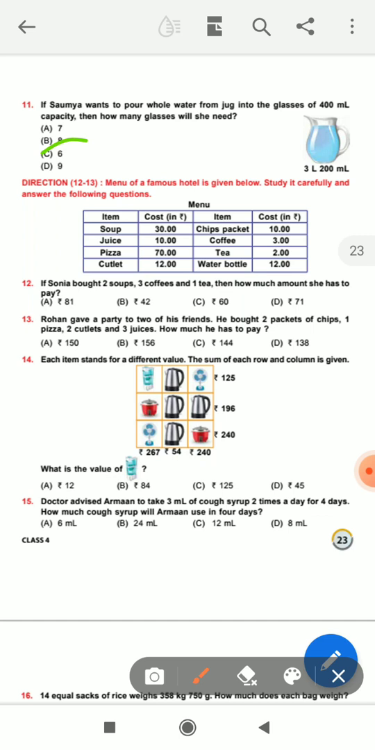Okay. Next I discuss question number 12. First see the picture. Some question is there. Some famous hotel is given below. Okay, some hotel items and cost. First you see the question: if Sonia bought at the shop 2 coffee and 1 tea, then how much amount was she to pay? Okay students, just you multiply.